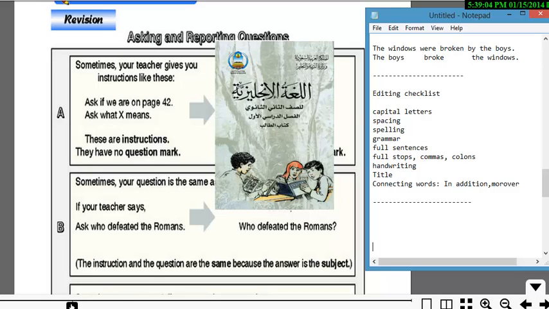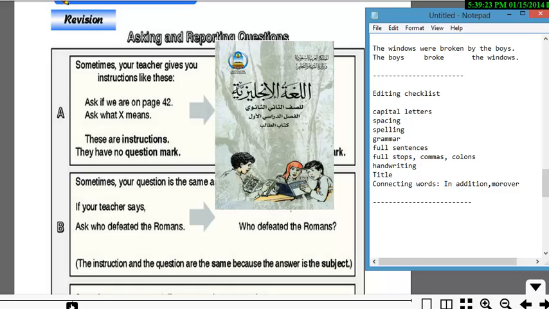Now, let's see what this is all about. When the teacher says ask, it means the teacher wants you to ask questions. Ask if we're on page 42. You're going to say, are we on page 42? Ask what X means. What does X mean? We're just trying to put them into question form. This is a command form and this is a question form.